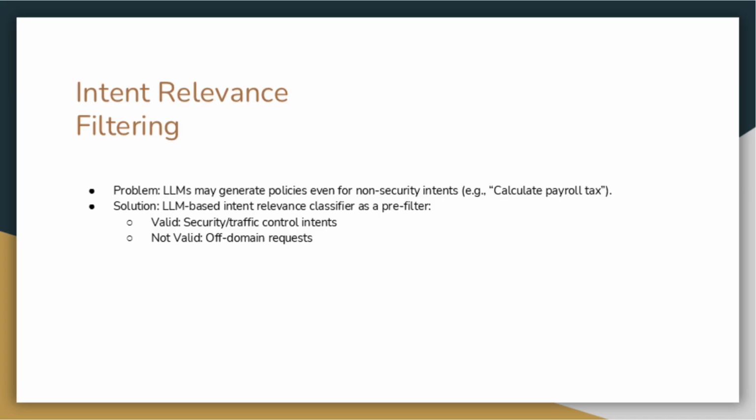The solution is to add an additional LLM prompt as an intent relevance classifier, as a pre-filter. This LLM prompt will just output whether it is a valid network security intent or not valid, meaning it's an off-domain request.